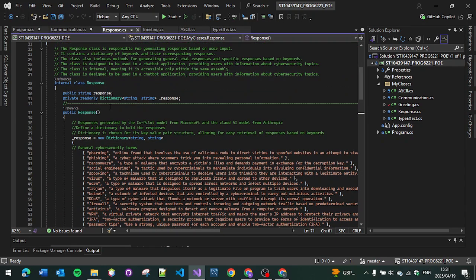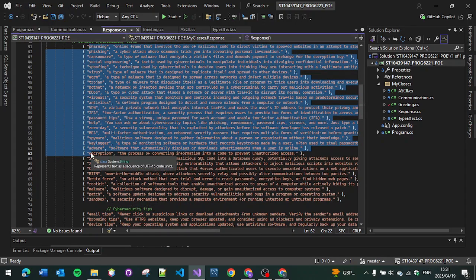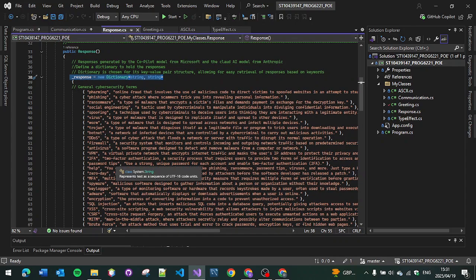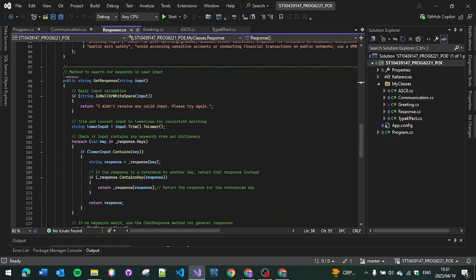Now for the responses, I used a dictionary. The responses were all generated by GitHub Copilot. I named it _response. I initiated it. So now to get the response, I used a method called getResponse.